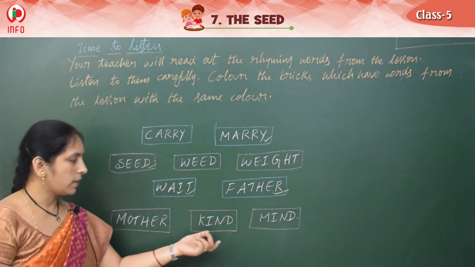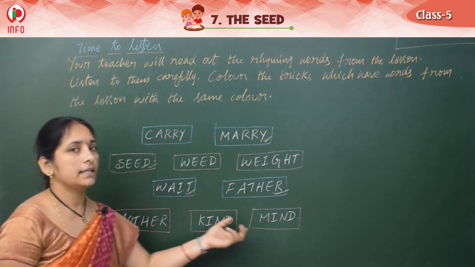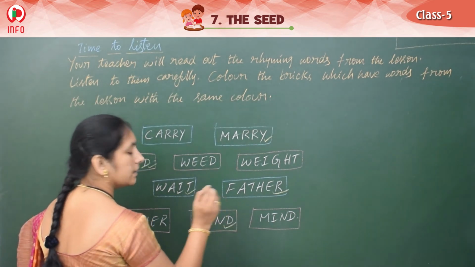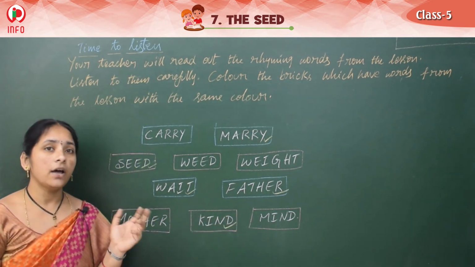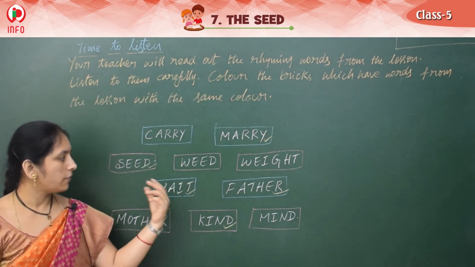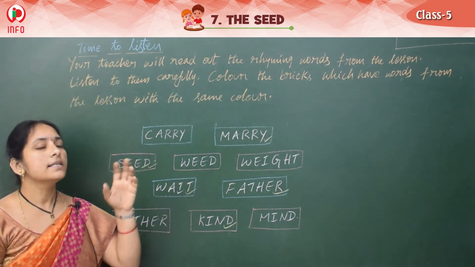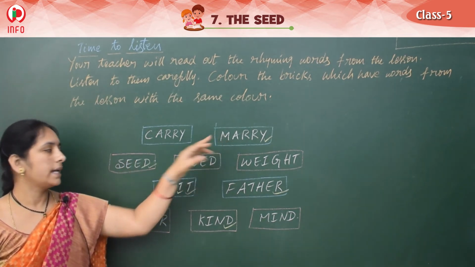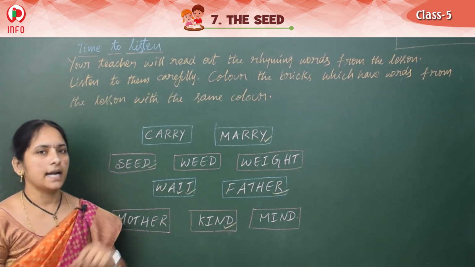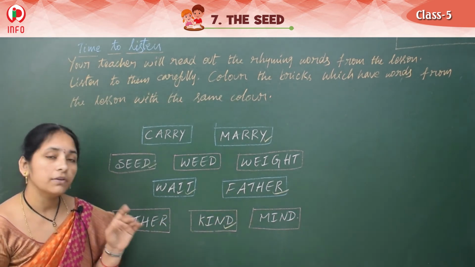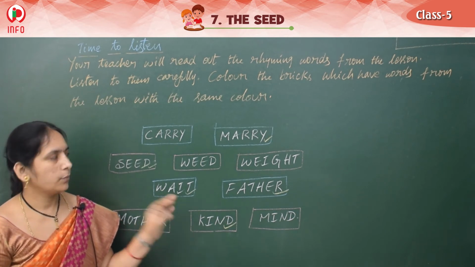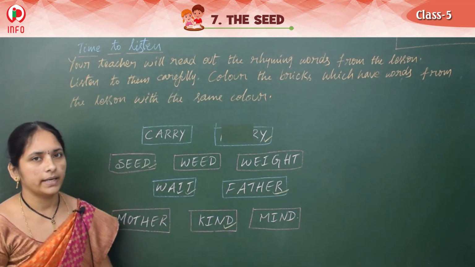So, next one. Kind, mind. Which word do we have? Kind. The person should be kind and honest, right? So, these five words get the same color. What are those? Marry, seed, wait, father and kind. All these five boxes fill up with the same color only. Good, clear? Very good. So, let's see the next topic.